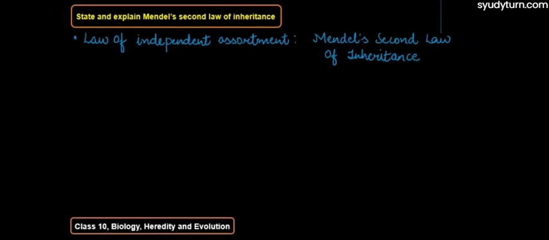So what is this law actually saying? Mendel did a monohybrid cross, and on the basis of that he gave the law of dominance and the law of segregation. Then he did a dihybrid cross, in which he took two characters at a time for study. So he says the inheritance of one character is independent of the inheritance of the other character. There is no mixing. There is independence. When one character is inherited, the other character is independently inherited with it, if we take two characters at a time.